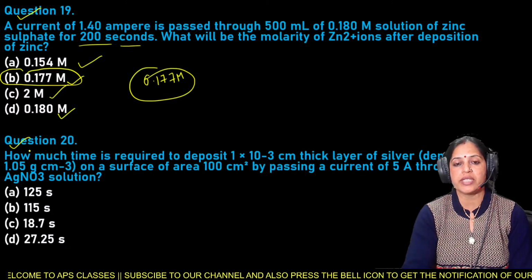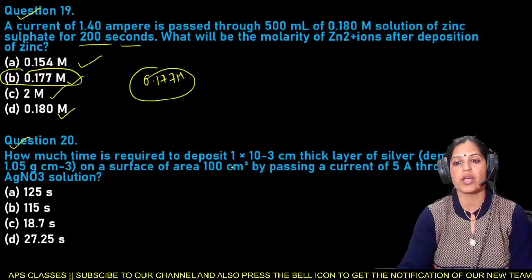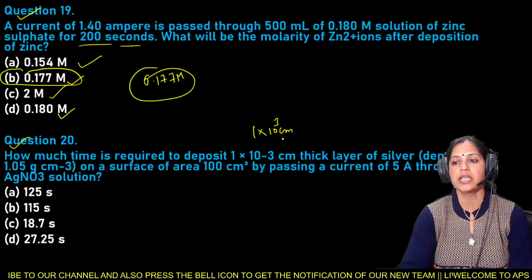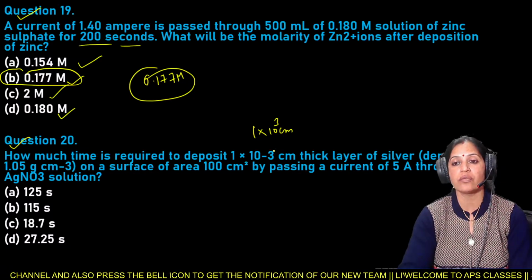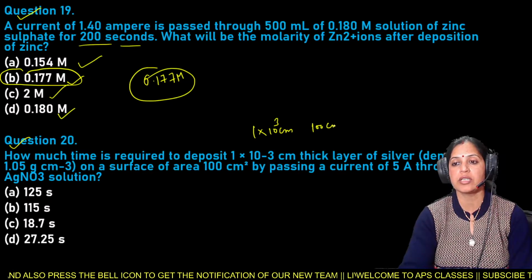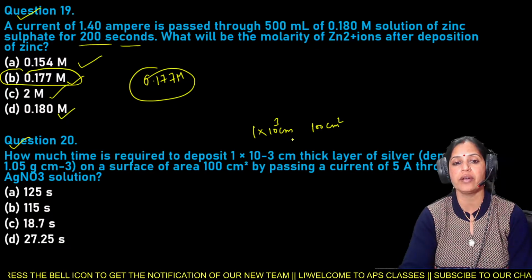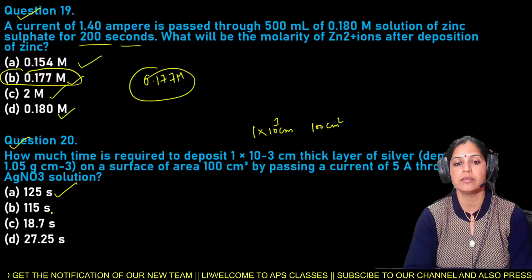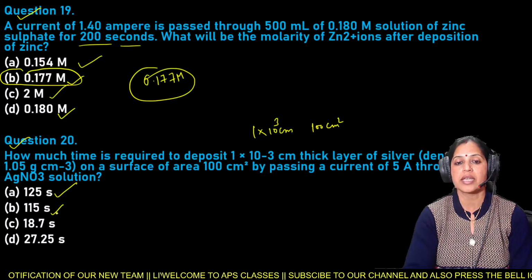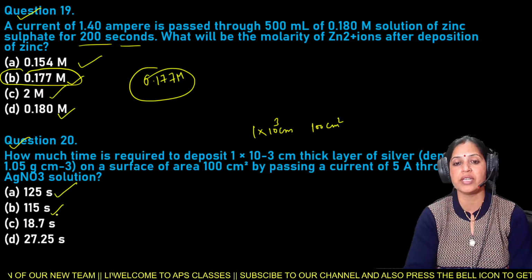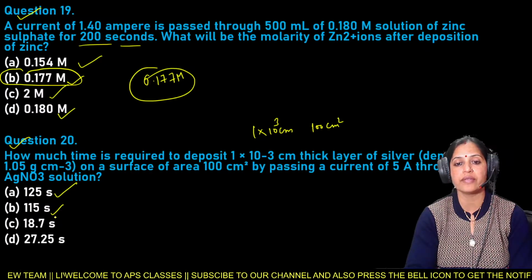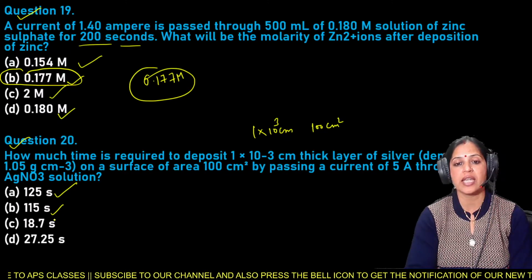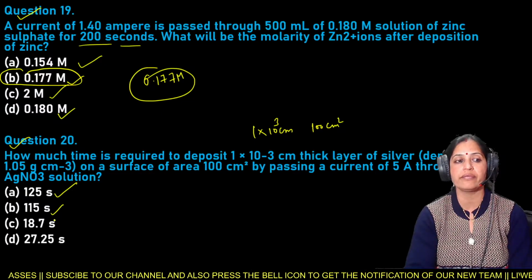Now shift to question number 20. How much time is required to deposit a 1 × 10^-3 centimeter thick layer of silver on a surface of area 100 centimeters squared by passing a current of 5 ampere through AgNO3 solution? Options are 125 seconds, 115 seconds, 18.7 seconds, and 27.25 seconds.